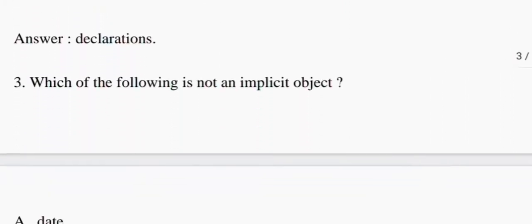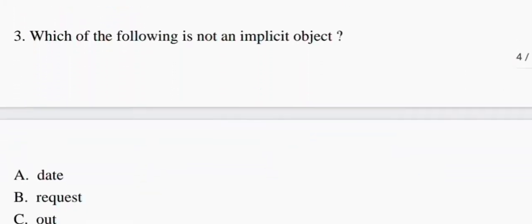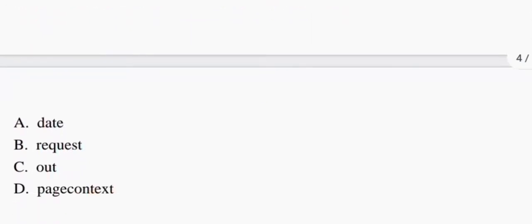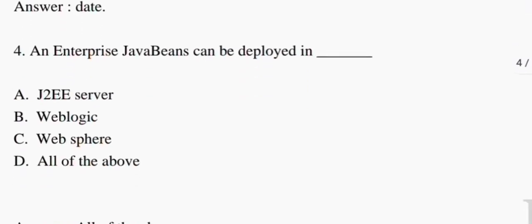Now we come to the next question. Which of the following is not an implicit object? Okay, so they are giving four options. Option A date, option B request, option C out, and option D page context. Now we know very well that date is not an implicit object, so option A is your correct answer. Now we come to the next question.